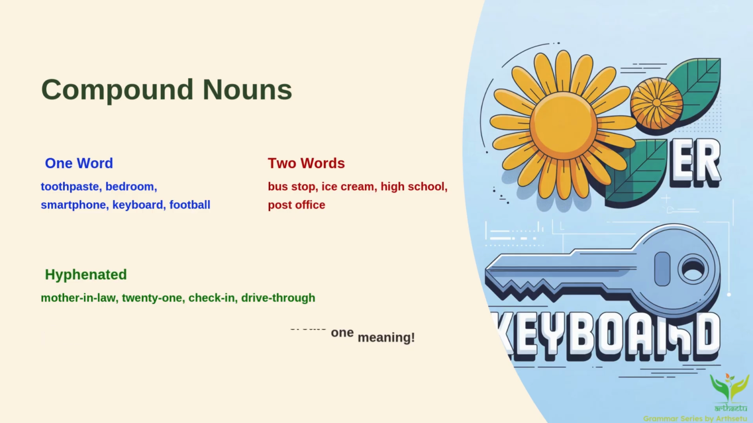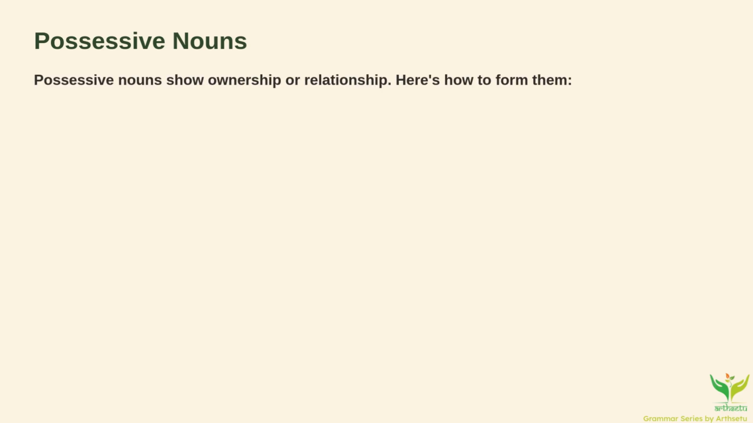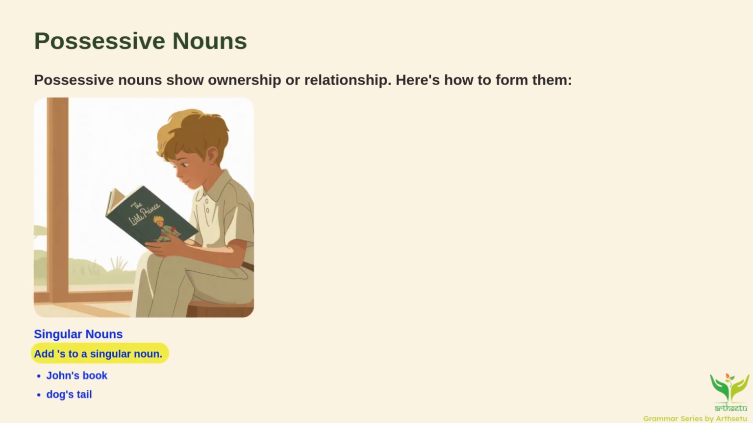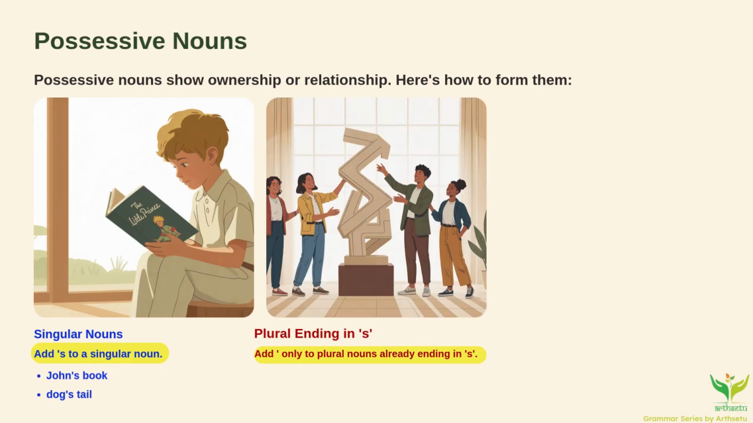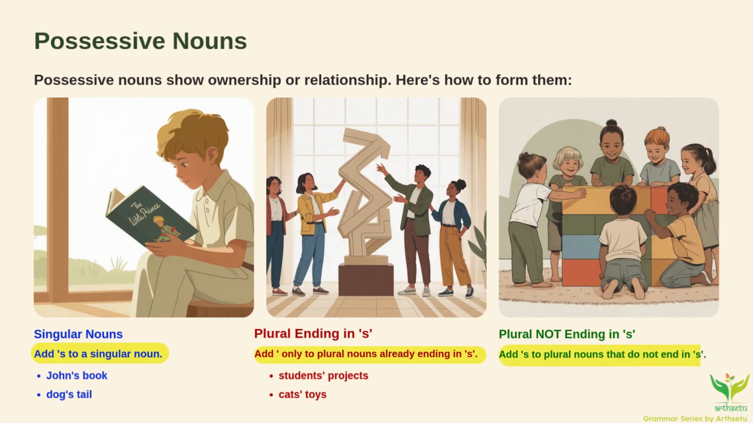Simple and smart. Possessive nouns show ownership. Singular, add an apostrophe s. For example, John's book, the dog's tail. If it is a plural word ending in s, just add an apostrophe. For example, the students' project. Now, if you have an irregular plural, add an apostrophe and s. For example, children's toys, men's shoes. These little apostrophes may look small, but they make your meaning crystal clear. They describe ownership.